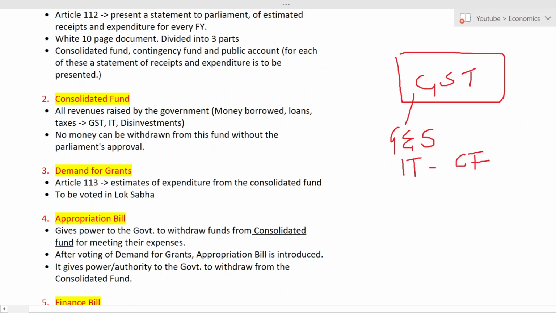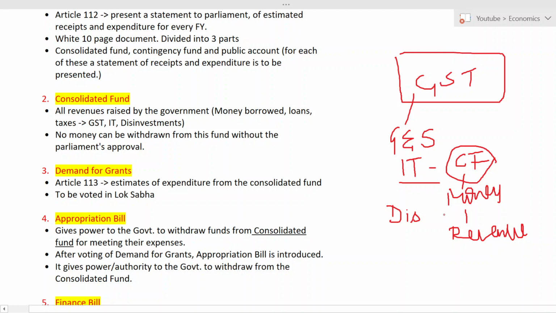Where? To the consolidated fund. So whatever money they get here, what is that money? Of course, it is revenue. Not only GST, not only income tax, but also if the government does some disinvestment. Now, what is disinvestment? Any idea? If you have seen the newspaper or the latest budget, then you have come to know about the various disinvestments that the finance minister has planned for. So, any idea? Okay, let me give an example.